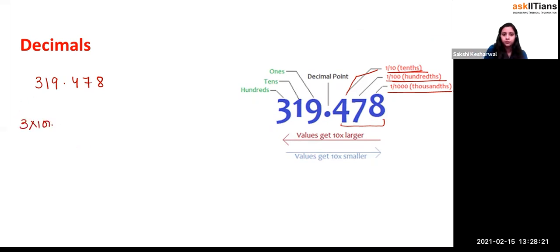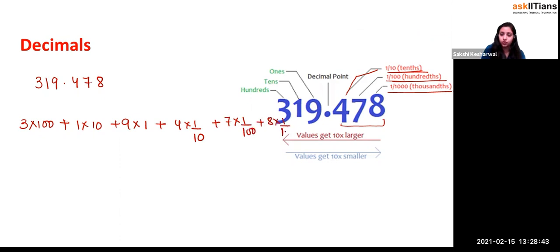3 into 100, right? Plus 1 into 10 plus 9 into what, beta? 1, plus 4 into 1 by 10, right? We have taken 4 entire strips. First, what we did, we divided one whole part into 10 equal parts, right? And then we did 7 into 1 by 100, and then plus 8 into 1 by 1000. It means what exactly? We have divided the stuff into how many parts, beta? Into 1000 parts, and then taken 478 parts of it.